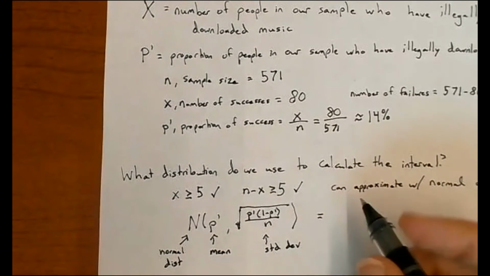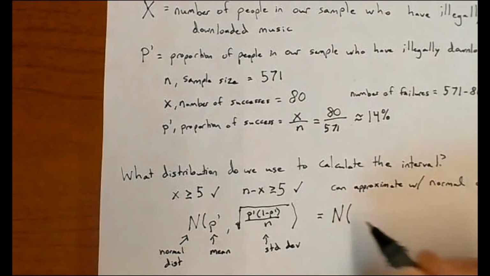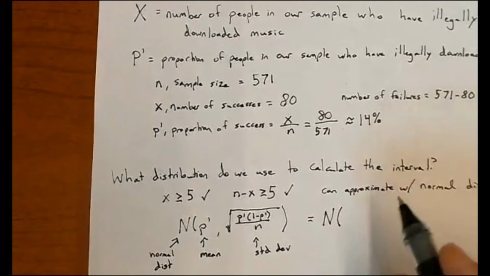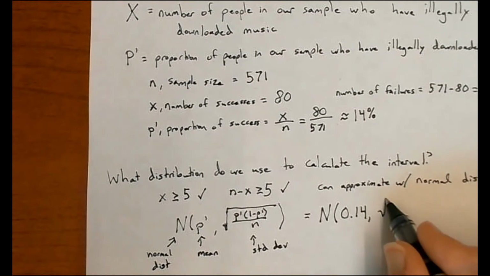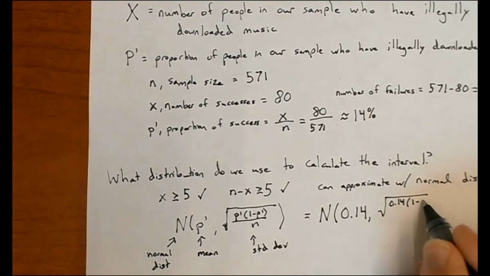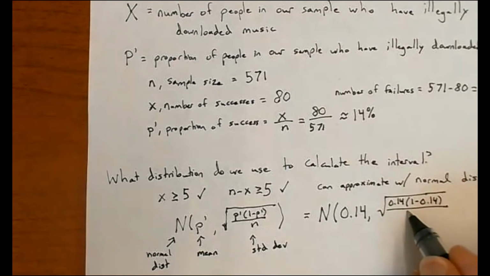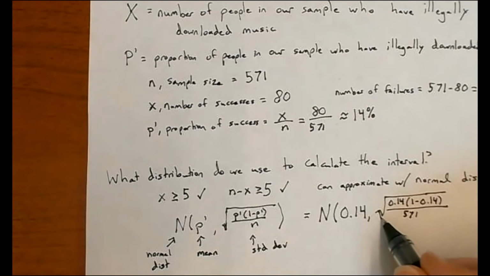If we plug our numbers in, we want to write our proportion as a decimal. So this is the square root of 0.14 times 1 minus 0.14, all over our sample size 571, which is also inside that square root.